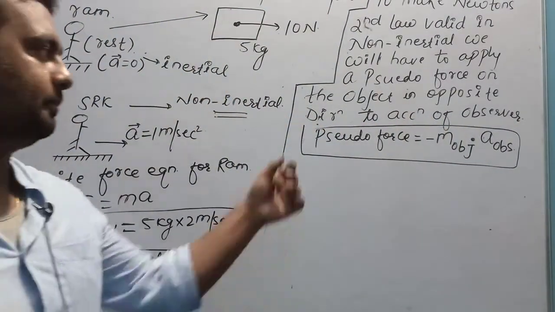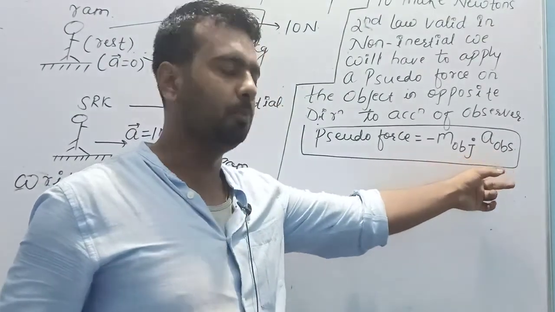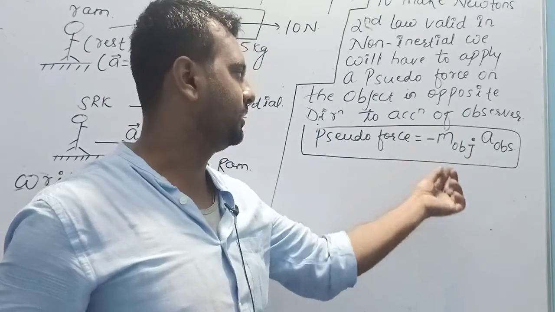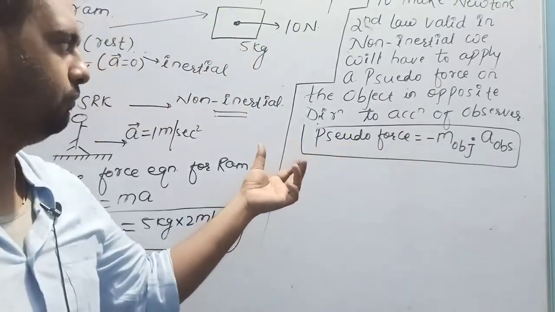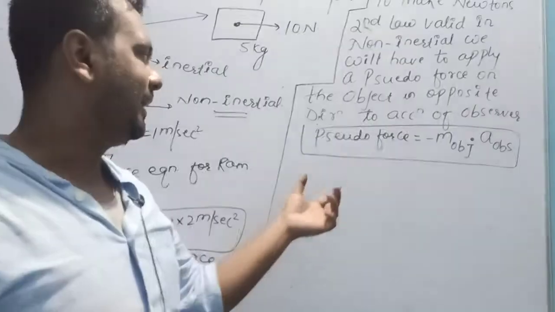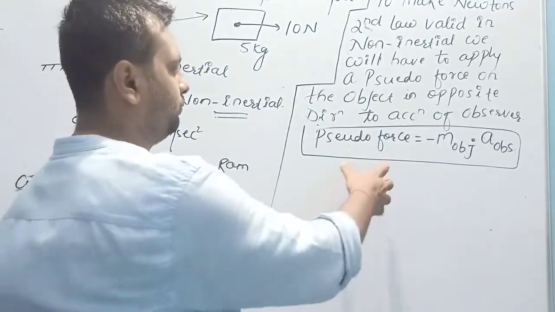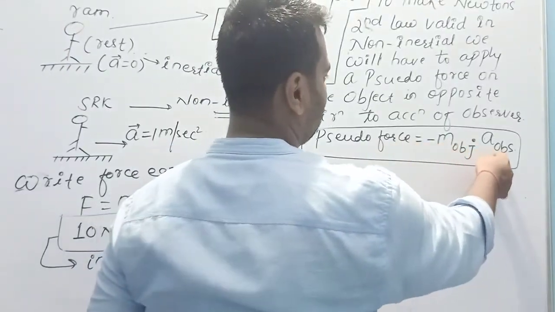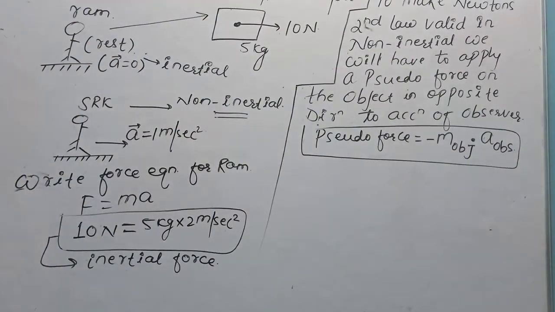Acceleration of observer. Here in this formula, A is acceleration of observer. The minus sign shows the direction of pseudo force, because pseudo force is also a kind of force, and force is a vector quantity, hence it will have some magnitude as well as direction. So direction of pseudo force will be in the opposite direction of acceleration of observer. Is this clear to you?